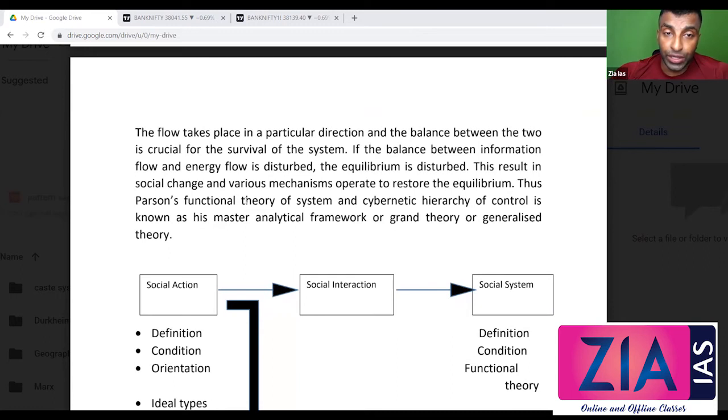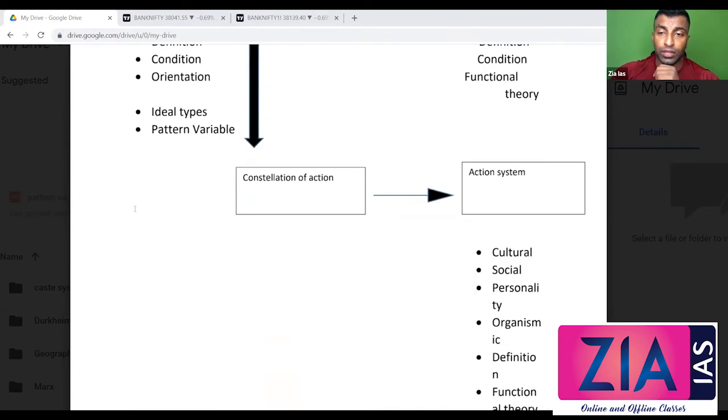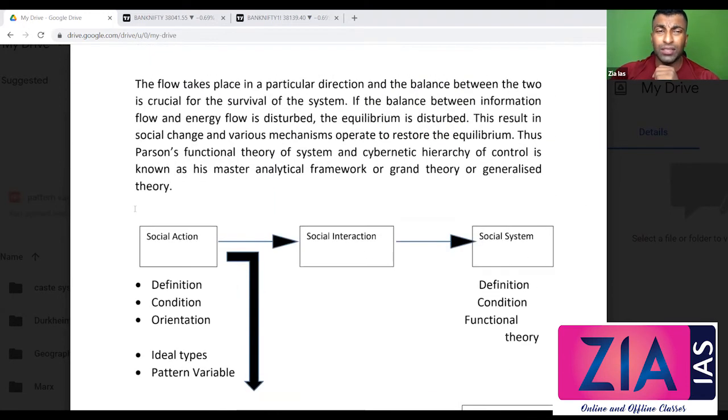This results in social change, and various mechanisms operate to restore the equilibrium. Thus, Parsons' functional theory of system and cybernetic hierarchy of control is known as his master analytical framework, or grand theory, or the generalized theory. Okay, so this is what we have done.